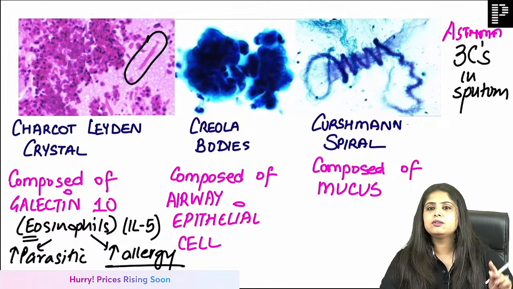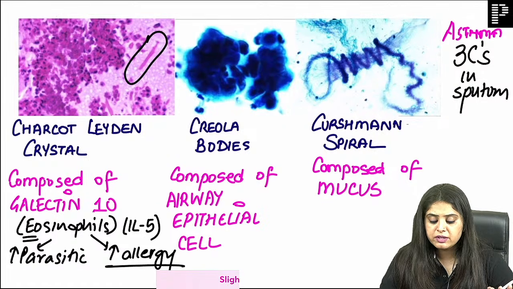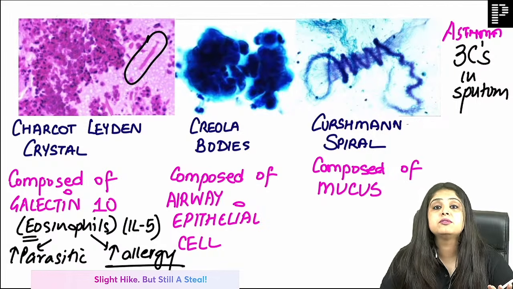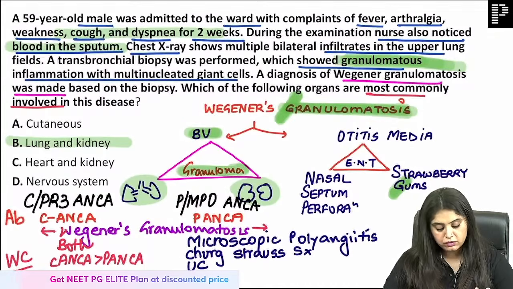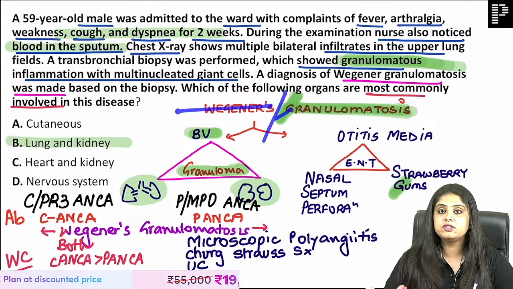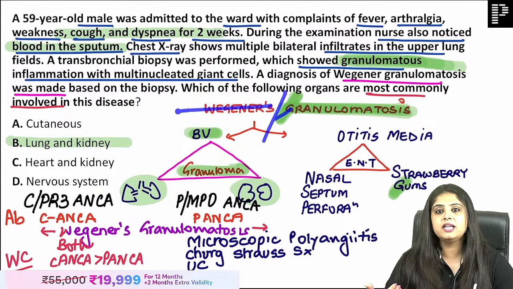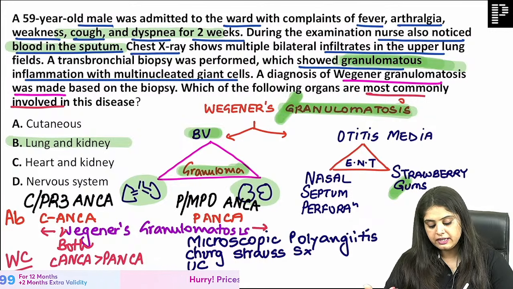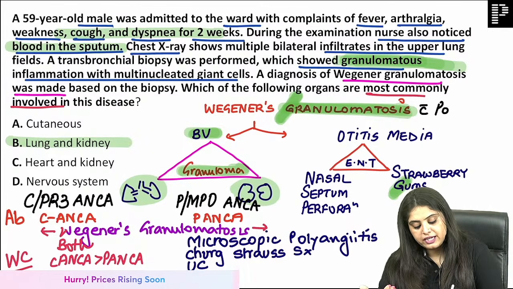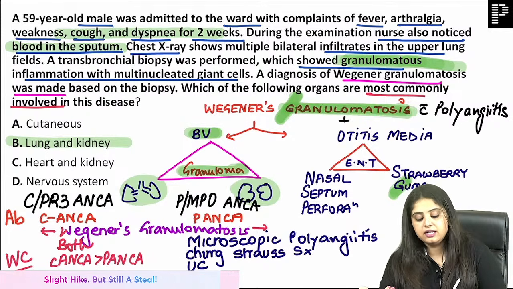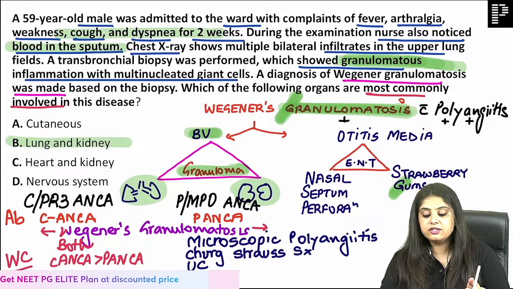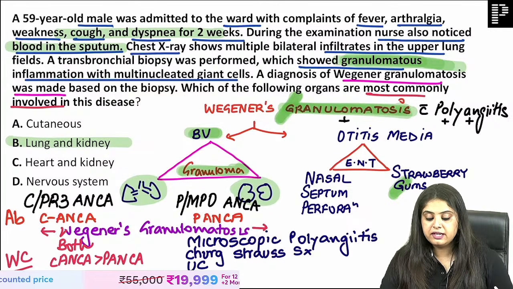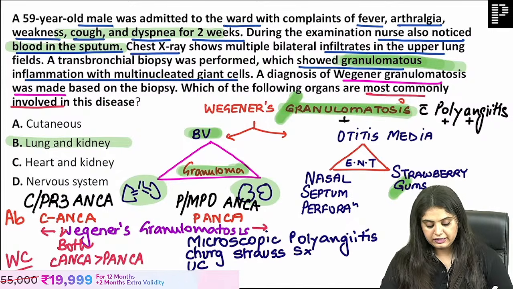Before I go on, there's one question which has come after a while, but I would want to address it. Dr. Himanshu is asking, is there any other name of Wegener's granulomatosis? Yeah, Dr. Himanshu, I've taught you in the rapid revision also. They have removed the word Wegener's from Wegener's granulomatosis because they said it's not adding any knowledge. Now they call it granulomatosis with polyangiitis because this name at least gives some information: granuloma will be seen and many blood vessels are affected. So granulomatosis with polyangiitis is what is going to be there. Is that okay? Done? Okay, let's move forward.